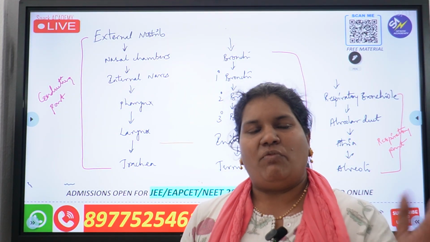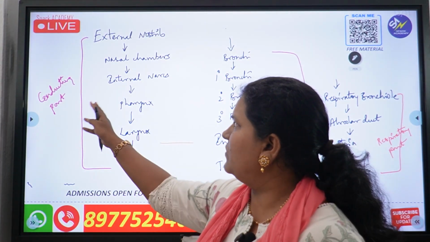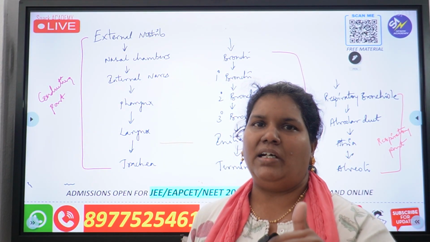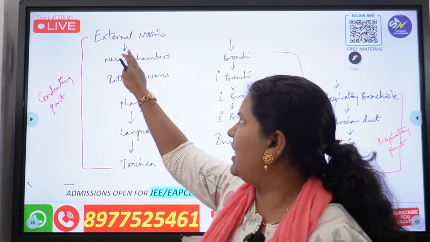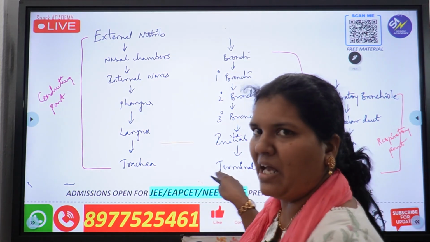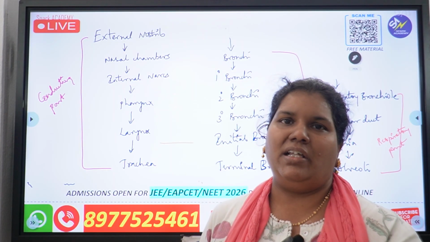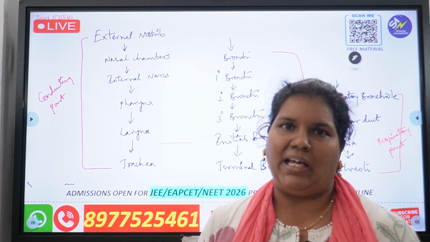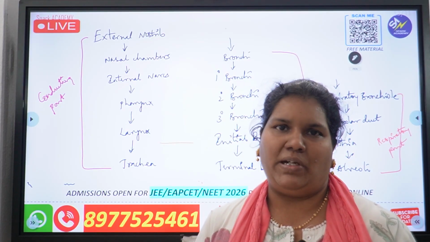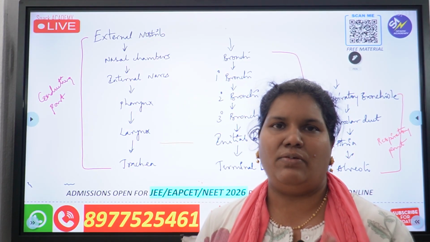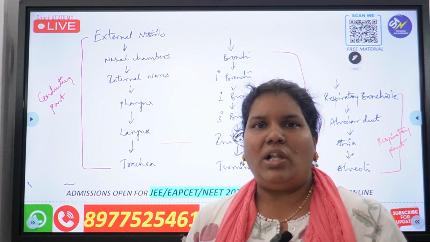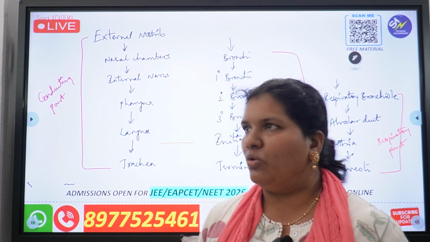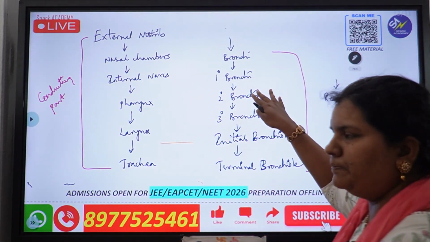So that's why when the air is entering, the function of the conducting part is to adjust the temperature. Humidifying means the mucus cells which are lining these areas will add water in the form of water vapor, thereby bringing the temperature of the air to match our body temperature, or warming the air. That's the function. And also filtering. All the dust which is entering our respiratory tract is removed by this conducting part.